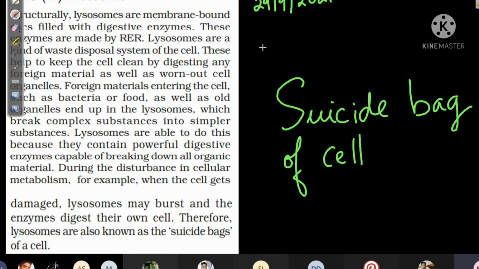And its actual function is that it can dispose of waste. So if any waste is there inside the cell, that waste will be disposed of or cleaned.